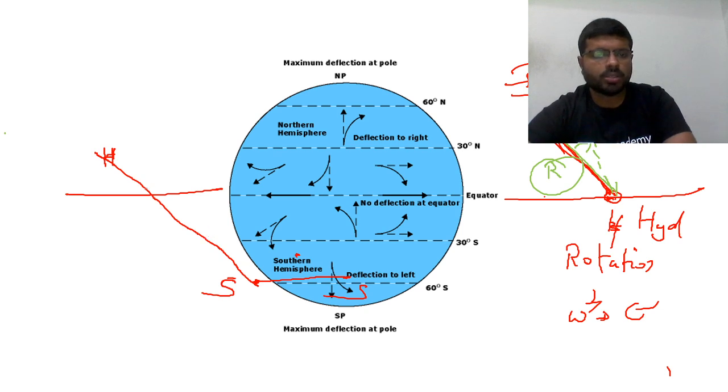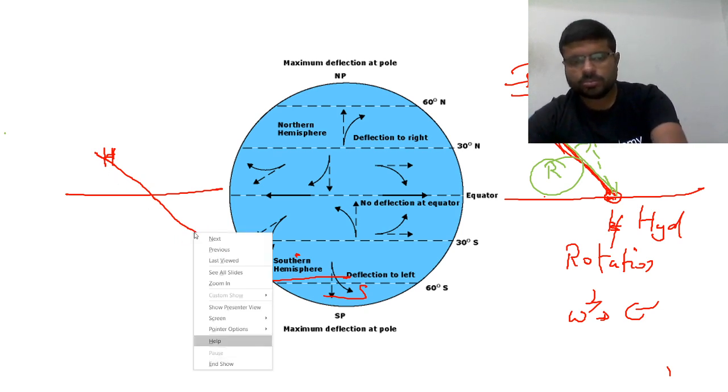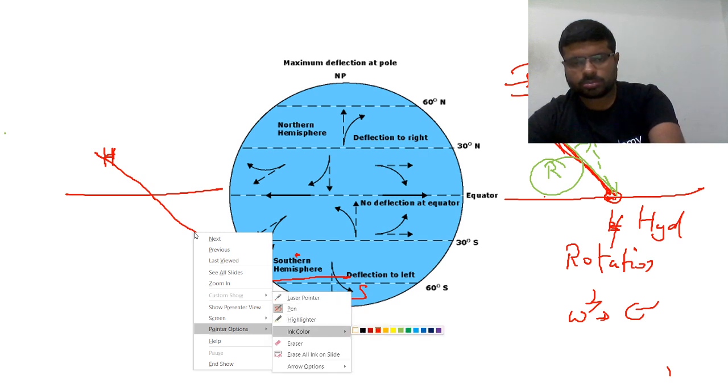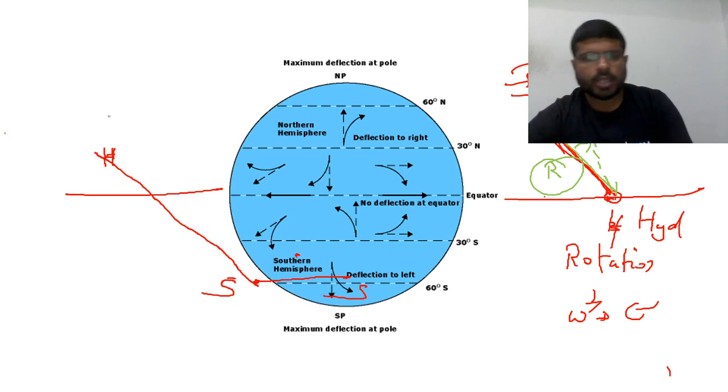Now what happens? The original path on a map is this red color, and the actual path which is supposed to be followed is from here.